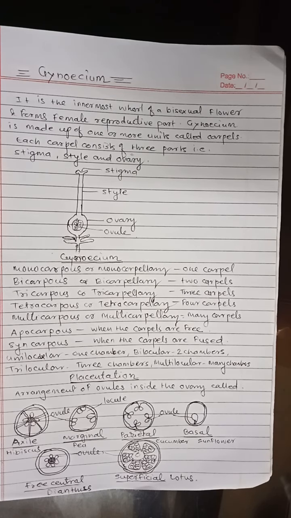This is all about the female reproductive part, that is gynoecium, and the placentation, the arrangement of ovules inside the ovary.